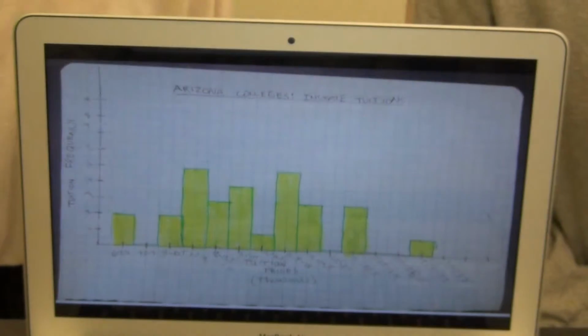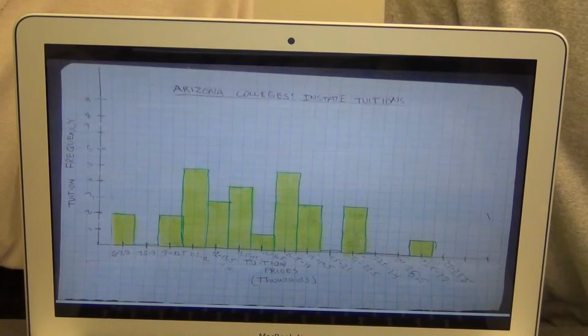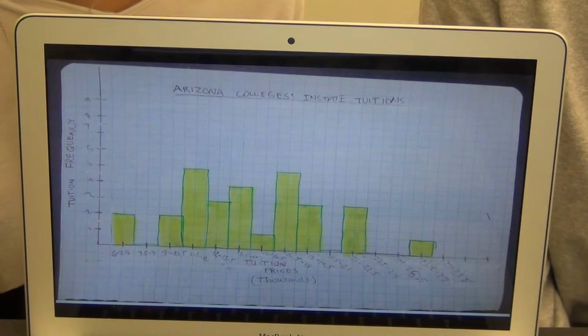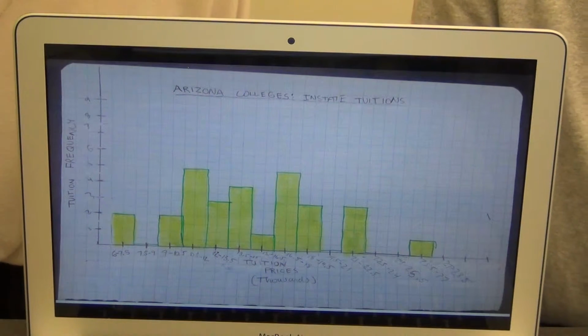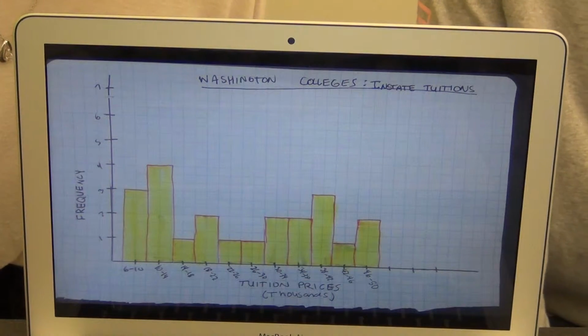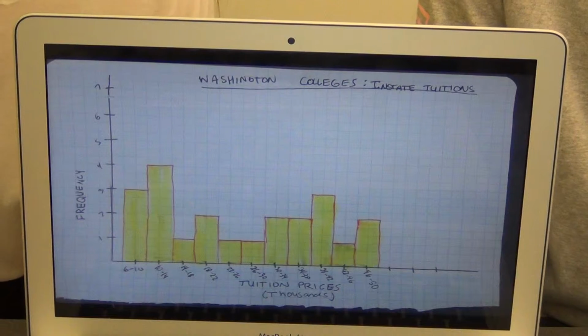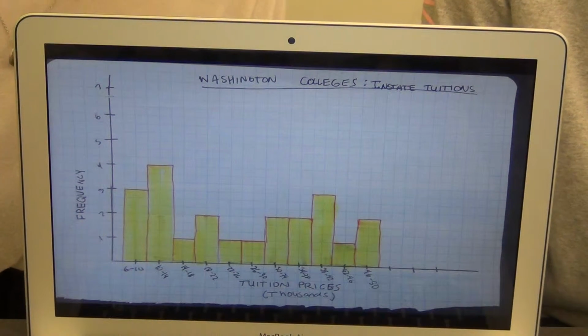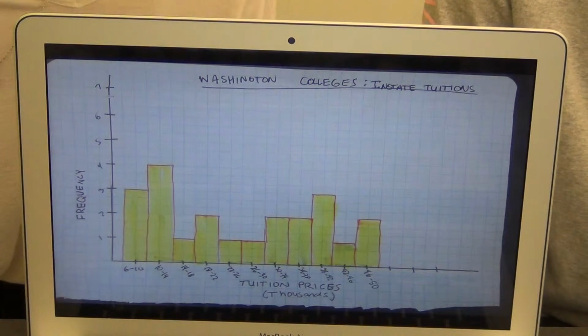So our graphs. For the Arizona colleges' in-state tuitions, you can see the fairly normal distribution and that most of the tuition rates lie between 10.5 thousand and 19.5 thousand. And for Washington colleges, there are a few on the lower end, but the prices can be much higher. The highest college price in Washington is double that of Arizona.